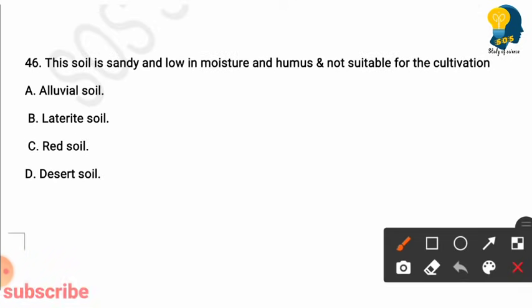This soil is sandy and low in moisture and humus and not suitable for cultivation. Options are alluvial soil, laterite soil, red soil, desert soil. Here the right answer is option D, desert soil. See, desert soil is sandy and low in moisture and humus and it is not suitable for cultivation. So let us go for the next question.